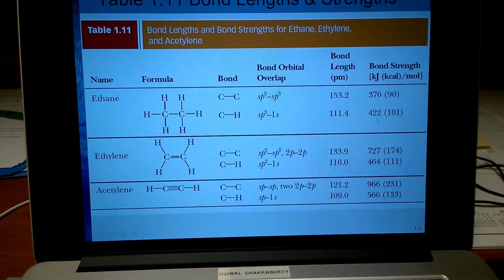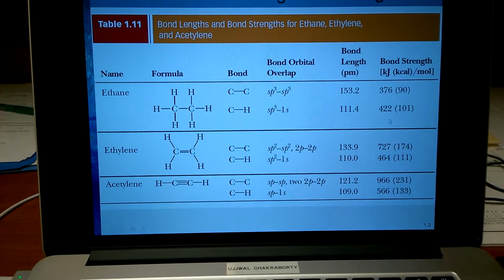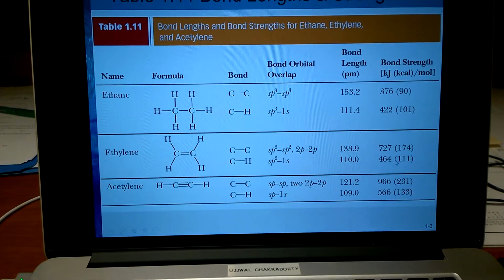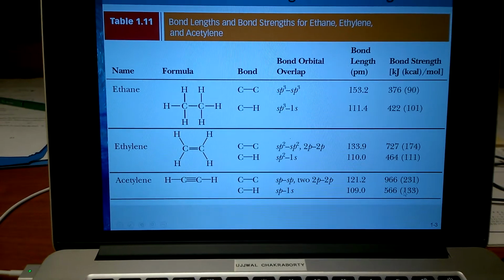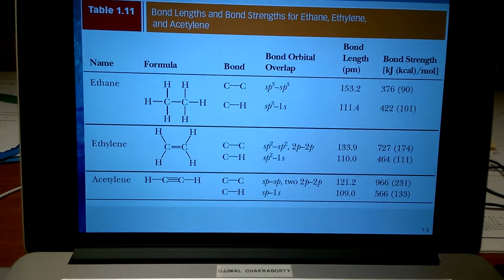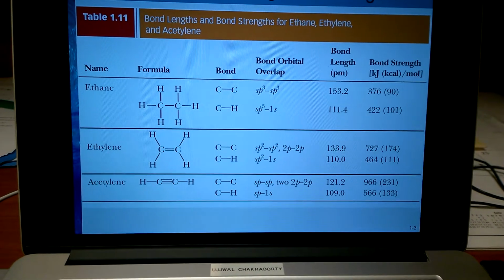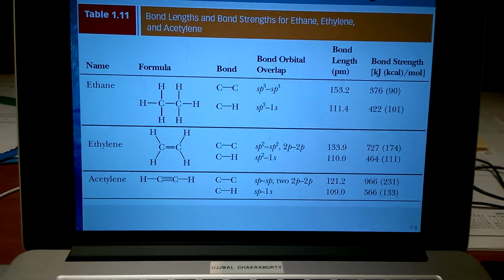In the first compound, the carbon-hydrogen bonds are the weakest. In the second compound, it is stronger, and in the third compound, carbon-hydrogen bonds are even stronger. So this is interesting. Even though all these carbon-hydrogen bonds are single bonds, some of them are pretty strong and short, and the other carbon-hydrogen bonds are comparatively weaker and longer.